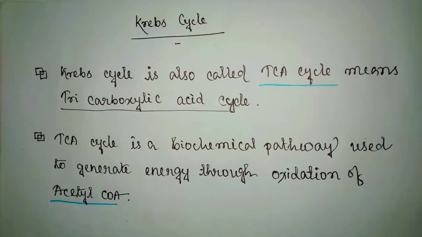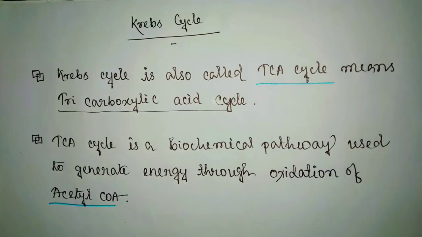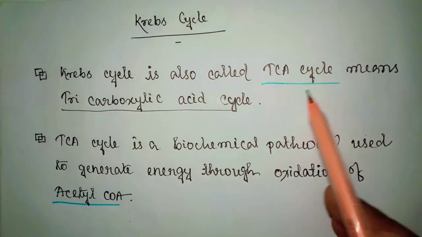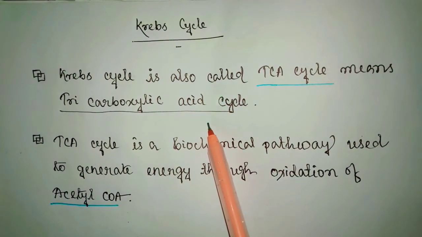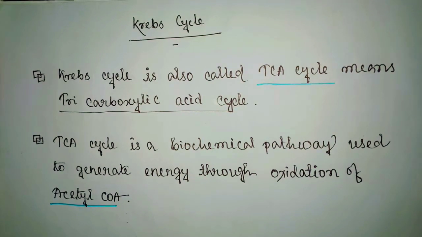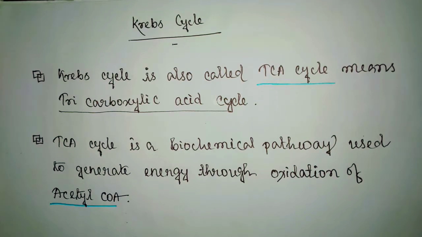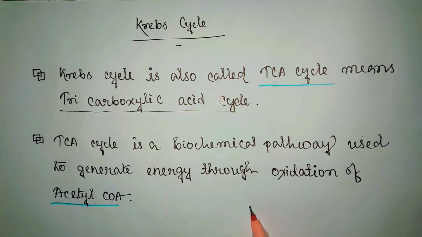Today we are going to discuss the Krebs cycle. Krebs cycle is also known as TCA cycle or tricarboxylic acid cycle. It is the second part of aerobic respiration. The first part of aerobic respiration is glycolysis, which is the first step of respiration. Glycolysis is similar in both aerobic and anaerobic respiration, but Krebs cycle is part of aerobic respiration.